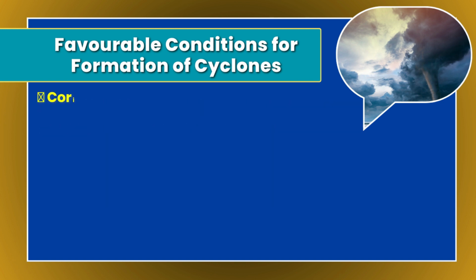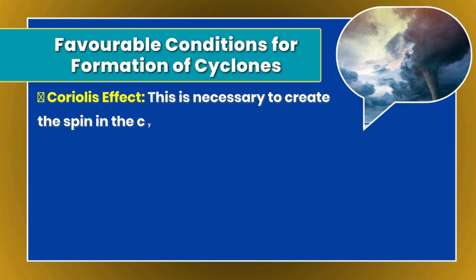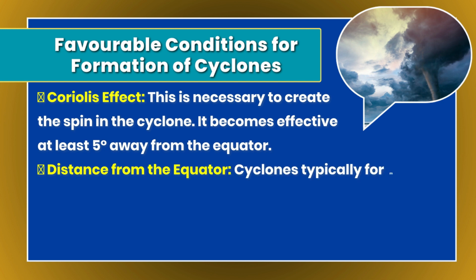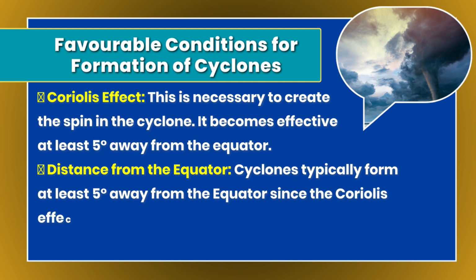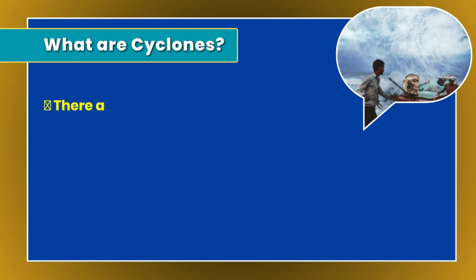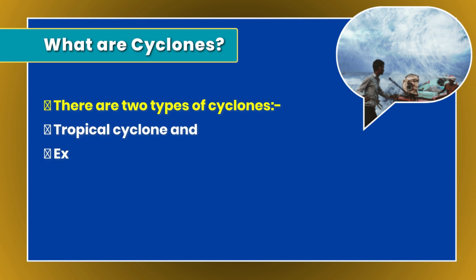Next up is Coriolis effect. This is necessary to create the spin in the cyclone. It becomes effective at least 5 degrees away from the equator. And the last step is distance from the equator. Cyclones typically form at least 5 degrees away from the equator since the Coriolis effect is too weak near the equator to create the cyclonic rotation. There are two types of cyclones. First up is tropical cyclone and the second one is extratropical cyclone.